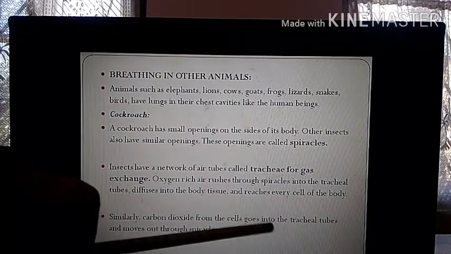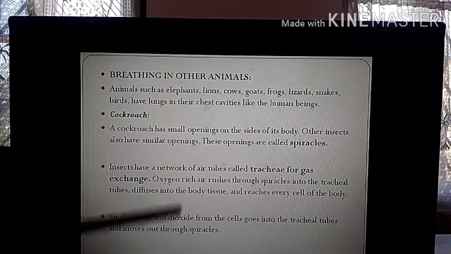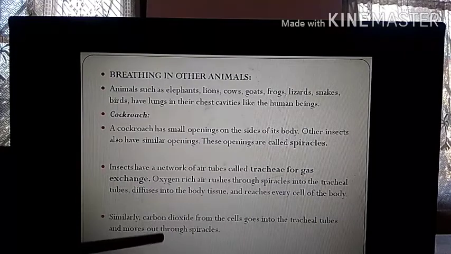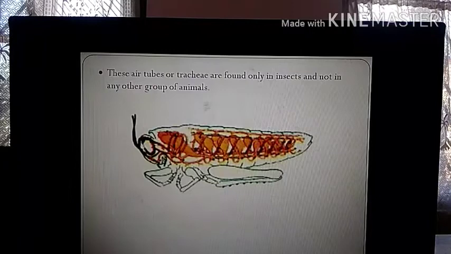Similarly, carbon dioxide from the cells goes into the tracheal tubes and moves out through the spiracles. Like in our case, carbon dioxide goes from the lungs through the trachea and out through our nose. Similarly, here also, carbon dioxide from the cells goes to the trachea and moves out from the spiracles. That means oxygen enters through the spiracles and carbon dioxide goes out through the spiracles, like our nose: oxygen enters through our nose and carbon dioxide goes out of our nose.